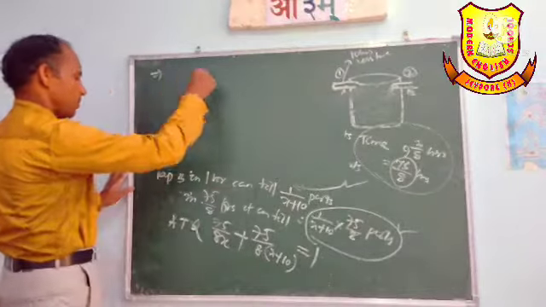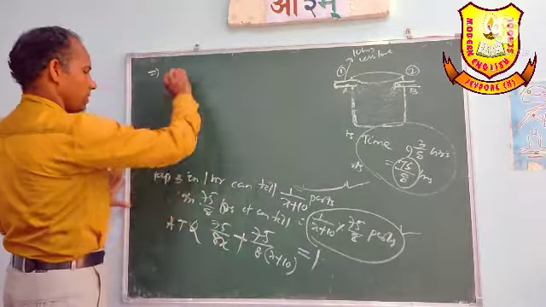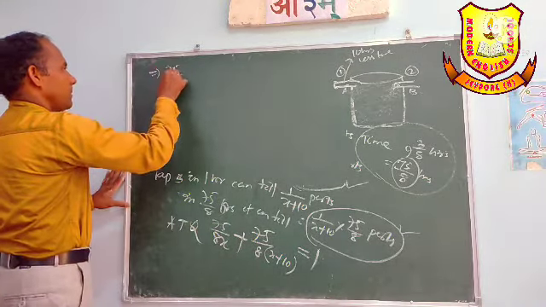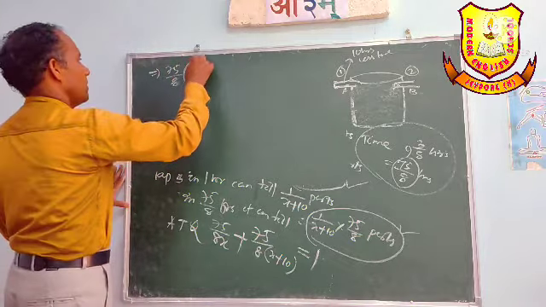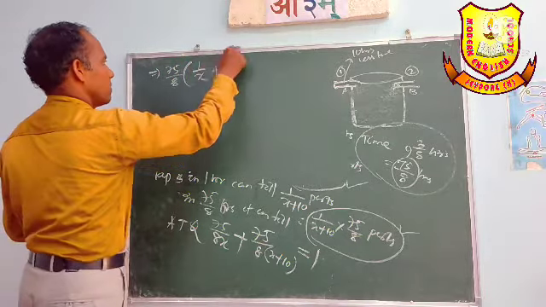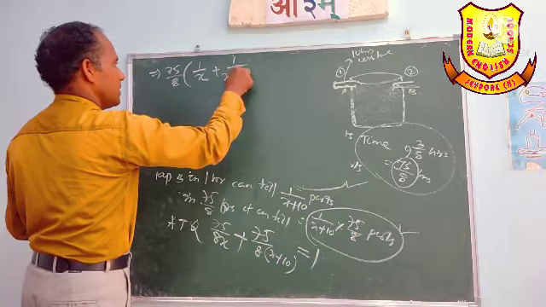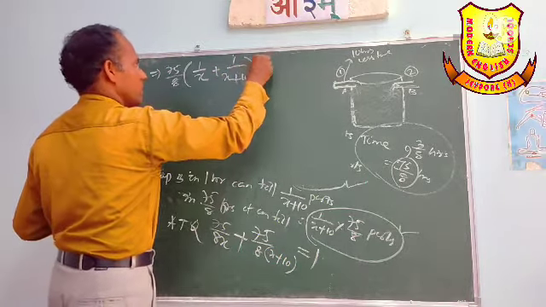Now, 75 by 8 will be taken common. This is 1 by x plus 1 by x plus 10, that is equal to 1.